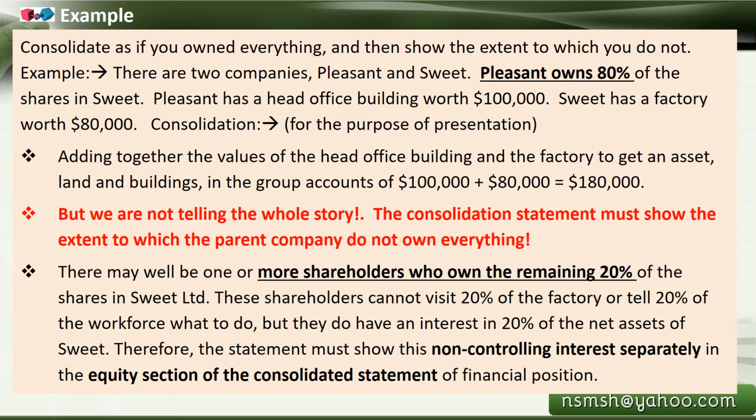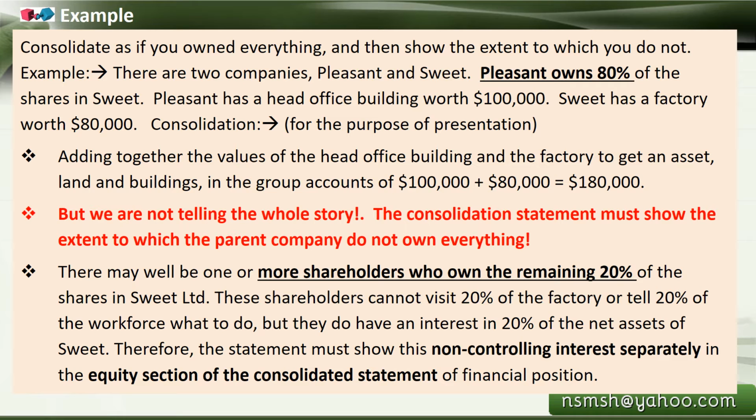When we see this, we understand that Pleasant owns only 80% of the shares in Sweet, so we do not own it fully. The group of companies is treated as if it is one company, fully owned. So we show $180,000 worth of assets in the balance sheet, but we are not telling the whole story.